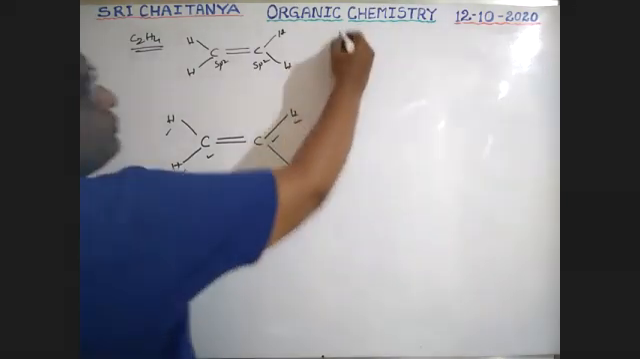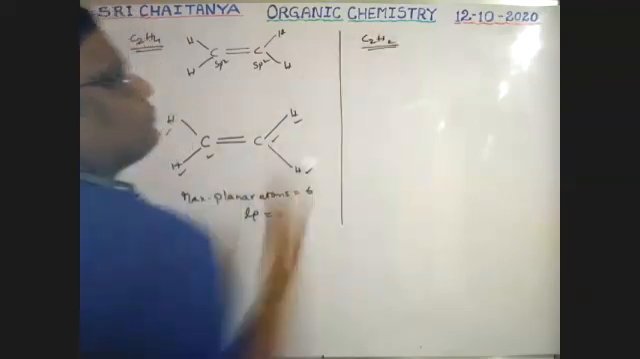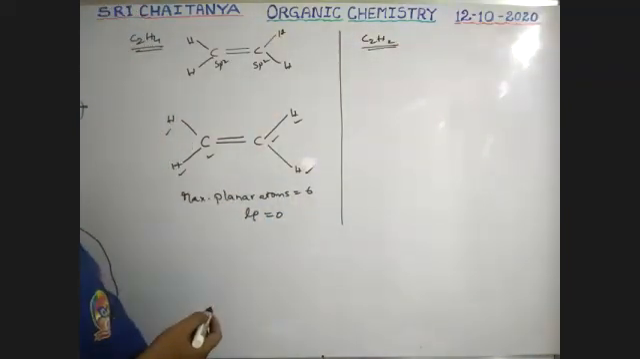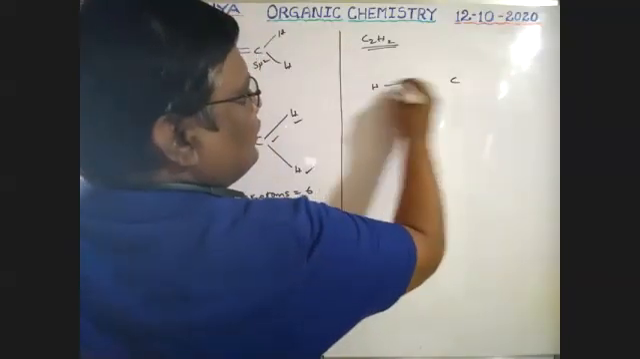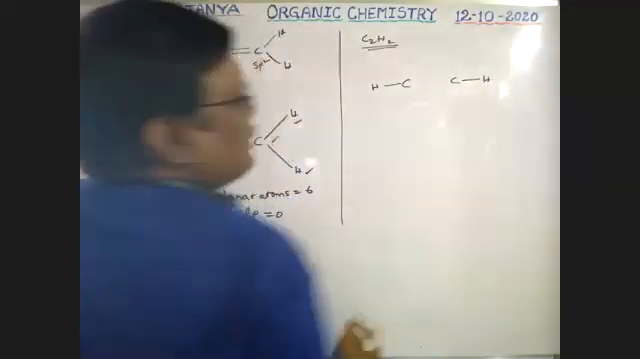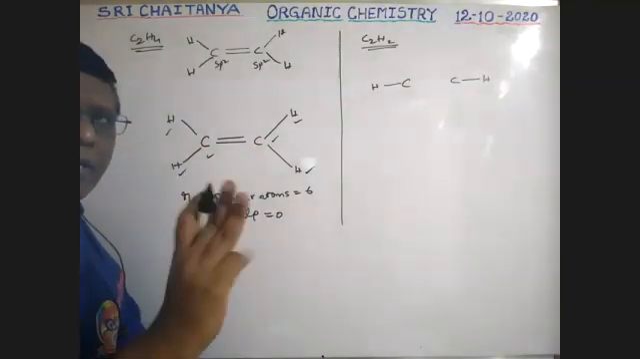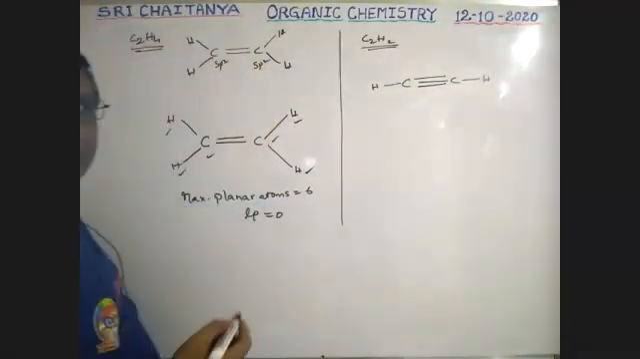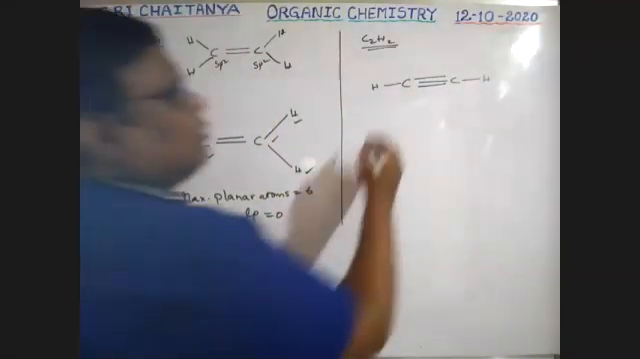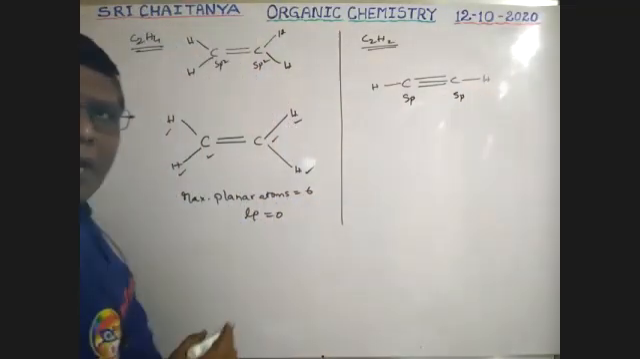Next, C2H2, acetylene. Now, 2 carbons, 1 with this one, 1 with this one. 2 hydrogens equally shared. 1 bond is completed. Remaining 3 bonds are there. So that is why there is a triple bond between carbon and carbon. Okay. Now, it is sp, and triple bonded carbon is in sp hybridization.